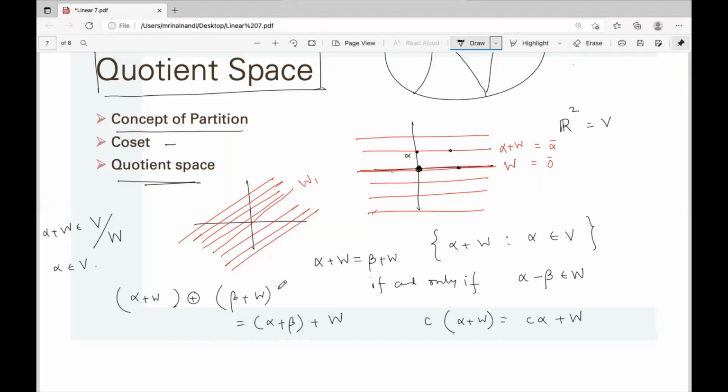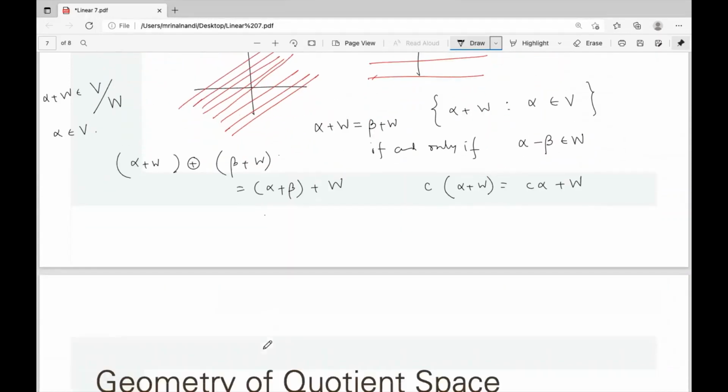Now this is a very important idea, not only for vector spaces, it is for groups, rings, fields, everywhere. This idea of making a quotient is very important, because showing some isomorphism actually depends on this quotient space. The basic idea is called the first isomorphism theorem, and the second isomorphism theorem is actually that.